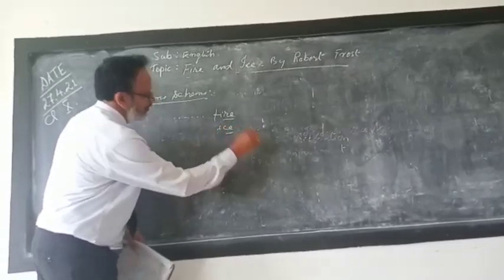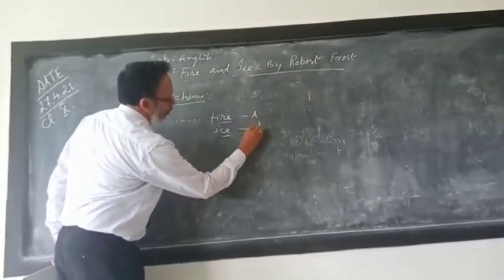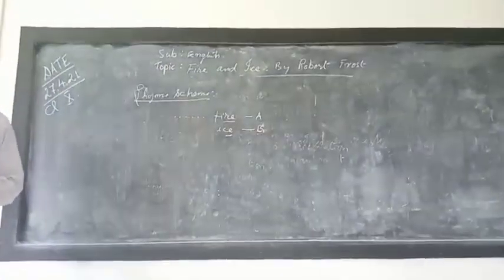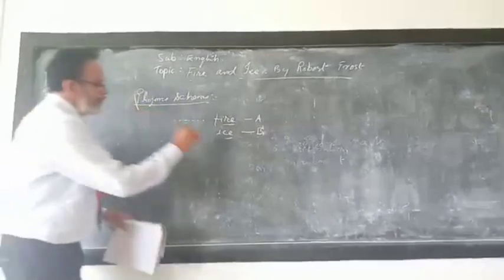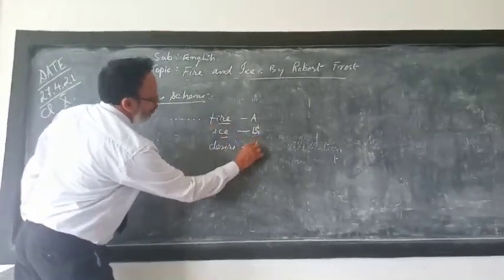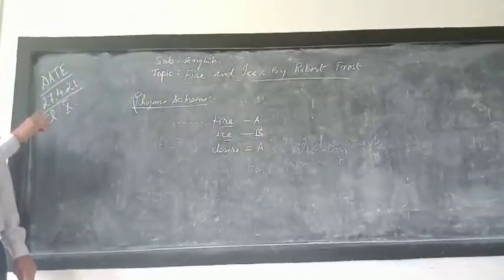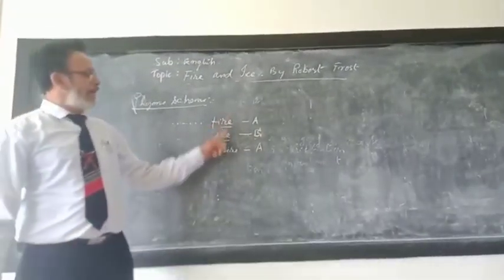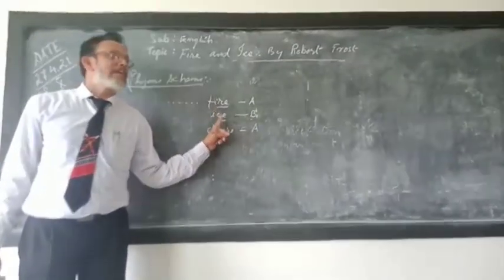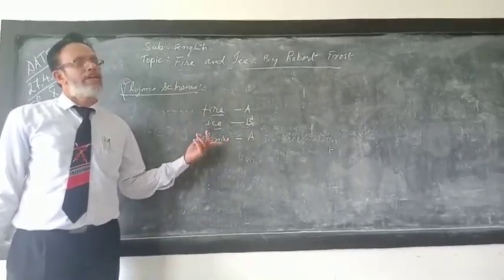Here you apply A, and then here you apply B, and if you go to the third line, you will say desire. Again there is a sound that is similar to the first line, so it will automatically be A, B, A. So from this particular example, you will come to know that the ending sound of each line carries the rhyme scheme pattern. This is the way you have to identify.